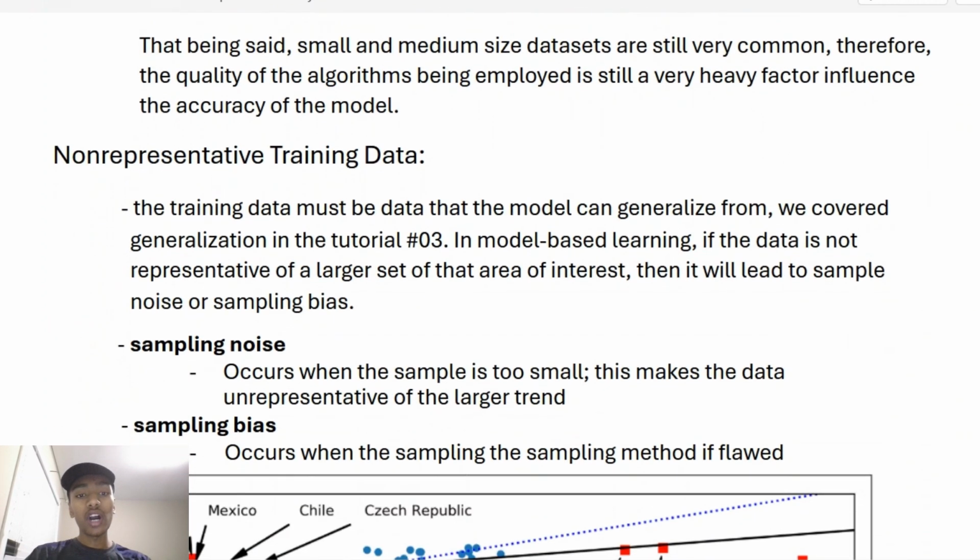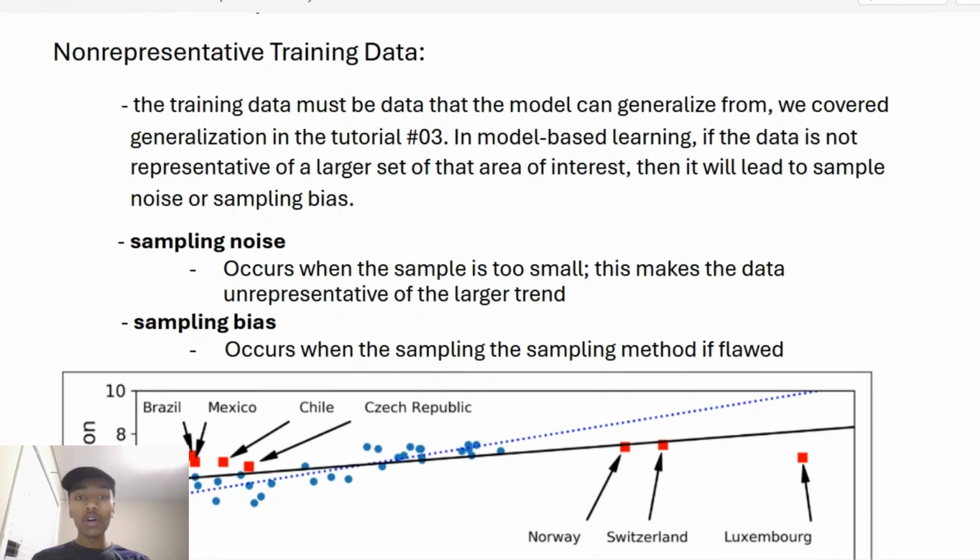The next thing is non-representative training data. So remember, we need to generalize from training data. If we are giving data that is not very representative of the overall population that we are trying to generalize to, that is not very helpful whatsoever. There are really two problems that we can face here. One of them is sampling noise, the other one is sampling bias.